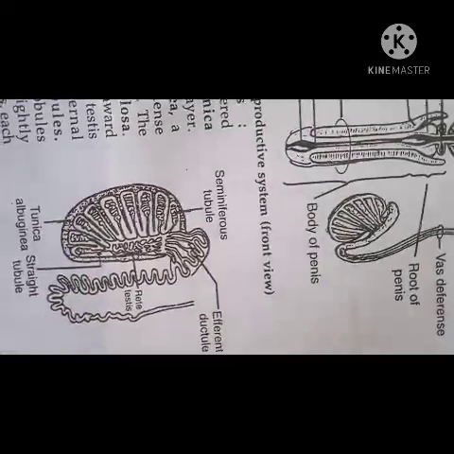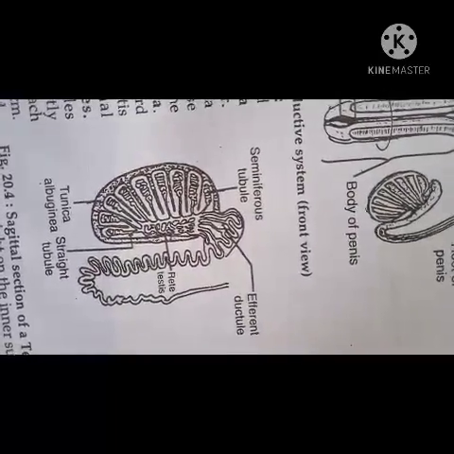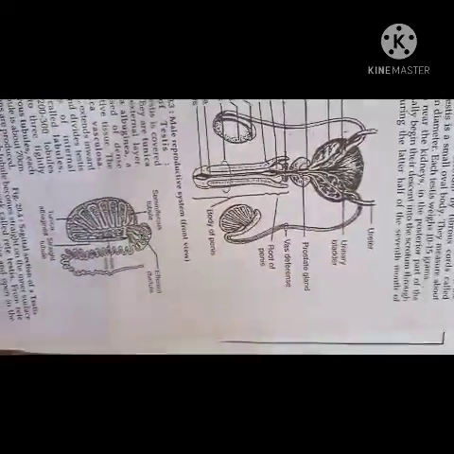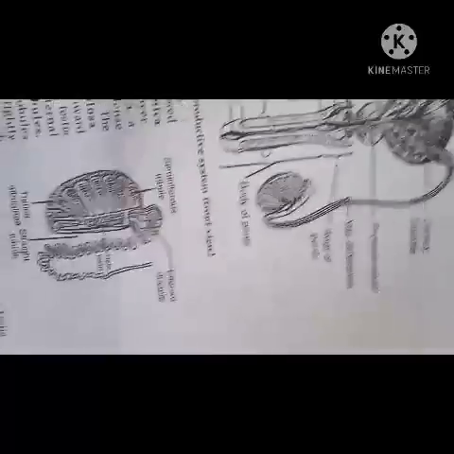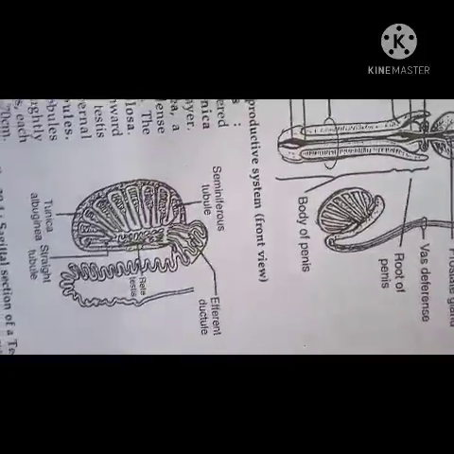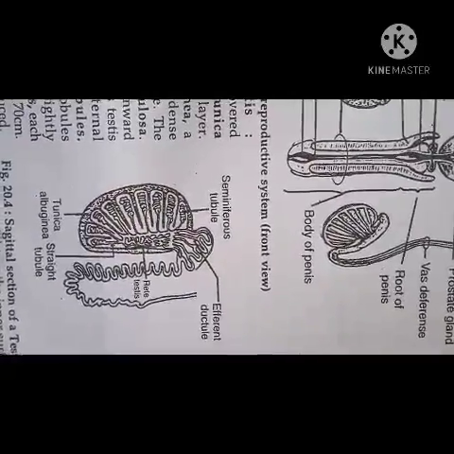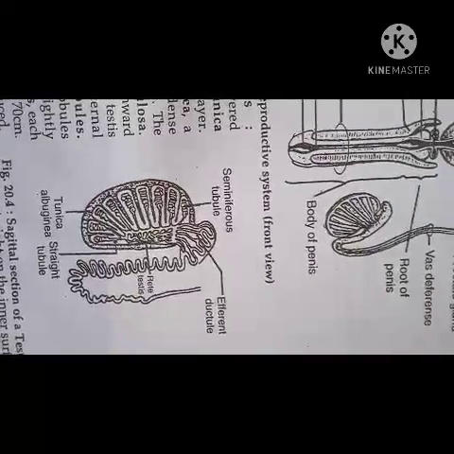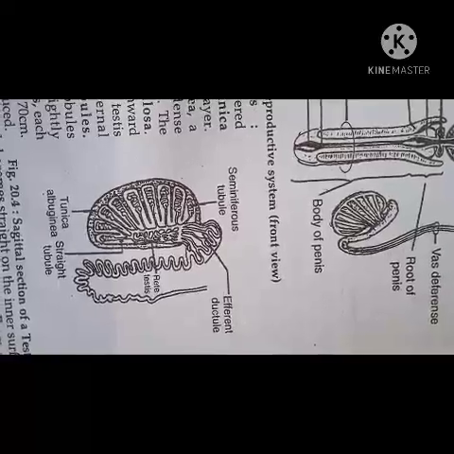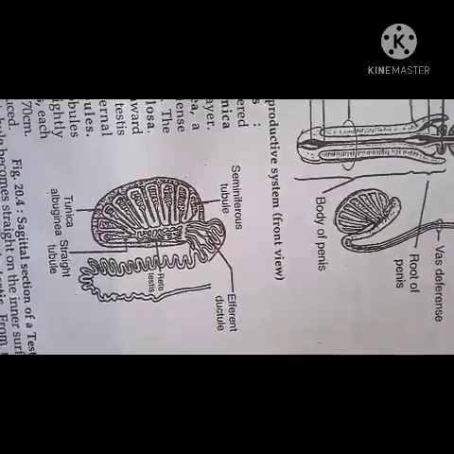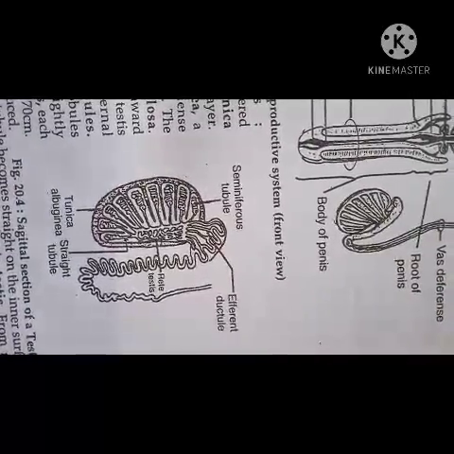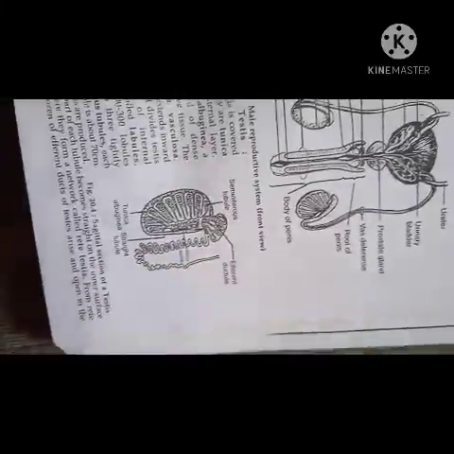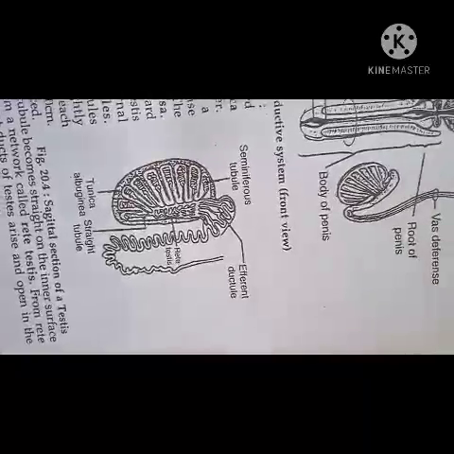Then we study the functions of the epididymis. The epididymis receives the sperms and stores the sperms. It provides nourishment to the immature sperms up to maturation. It increases fertility power and motility of sperms. And next is the vasa deferentia. You see here, this is the vasa deferentia.